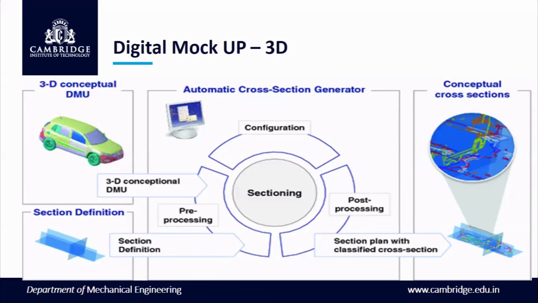These views give the definition of different configurations, different processing, different definitions, and different section plans, all with the different conceptual plans. So the digital mockup gives clear sections, different configurations, and three-dimensional views, and shows how the process will be done in the three-dimensional system.